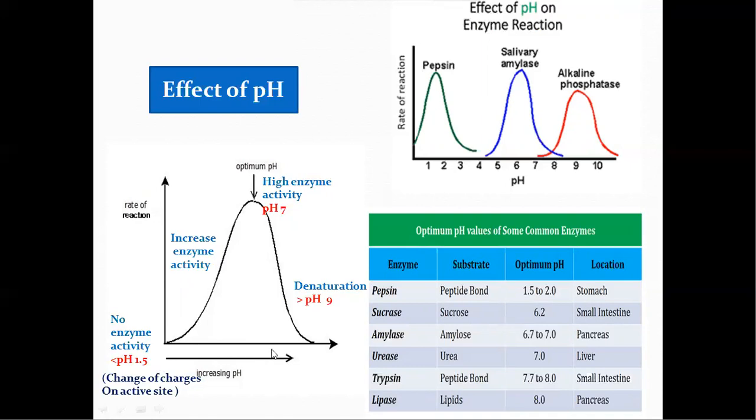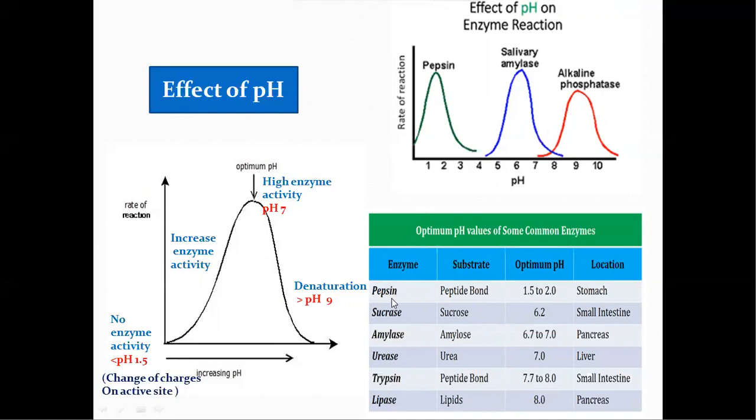When we increase the pH levels, enzymatic activity will increase. Why? Because the repulsive forces will decrease, so the enzyme substrate complex will form more. At optimum pH levels, these enzymes produce high enzymatic activity, but this is not true for all enzymes. Different enzymes have different optimum pH values. All enzymes do not have the same optimum pH.